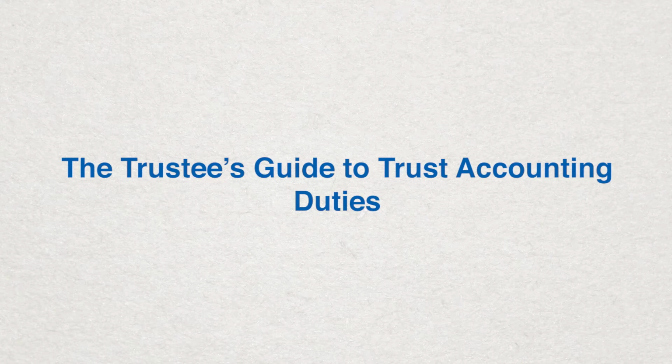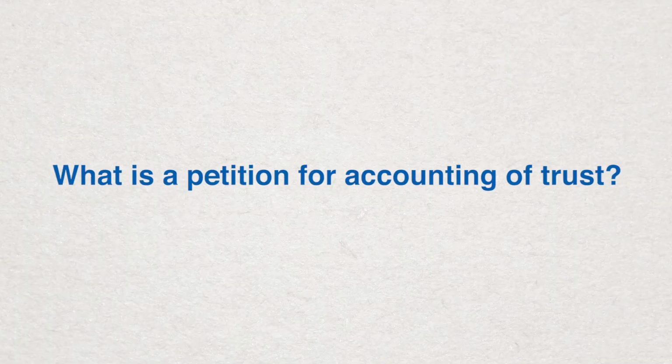The Trustee's Guide to Trust Accounting Duties. In California, trustees have a duty to keep beneficiaries reasonably informed about the trust and how it's being administered. As part of this duty, trustees must provide the beneficiaries with an accounting of the trust assets, showing how those assets have been used. What is a petition for accounting?